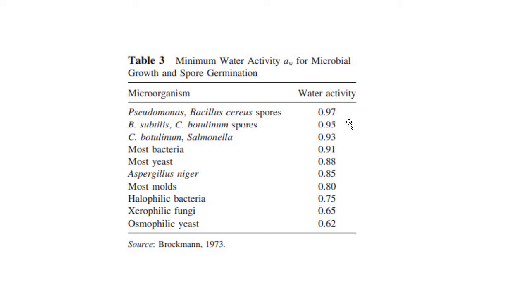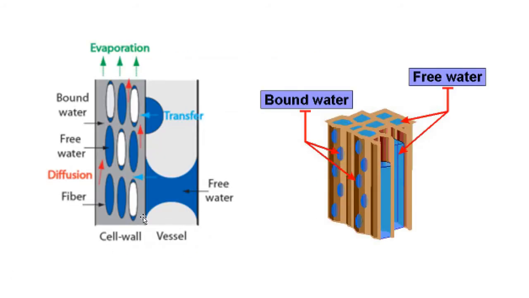If water activity is below 0.97, then this microorganism will not be able to survive. That is what it means. Here in this picture you can see the bound water that adheres to the surface of these cells, and the free water. In this picture also you can see the free water and the bound water.